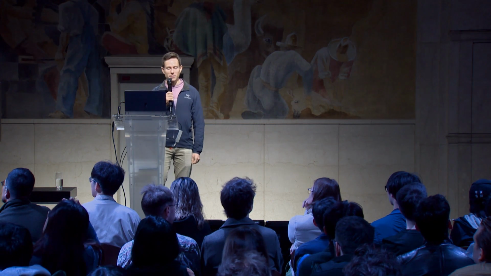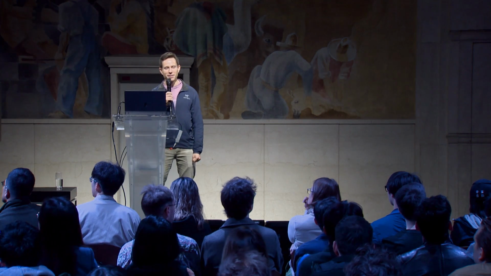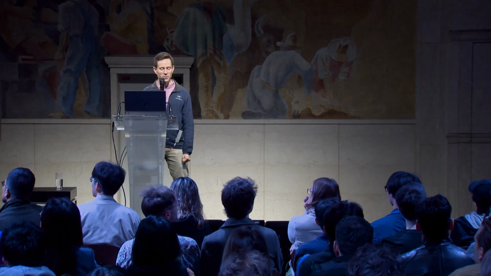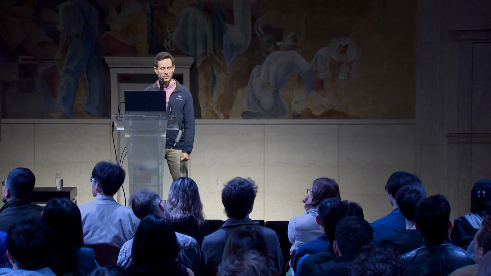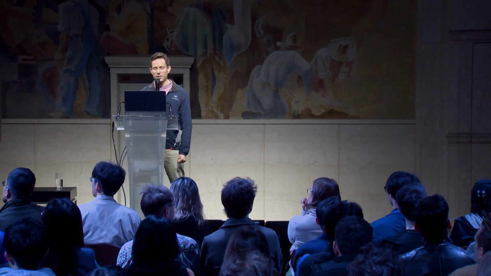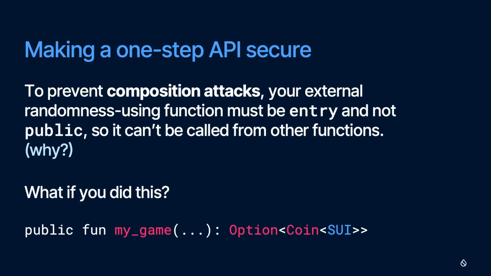I want to talk briefly about security. Because we're still in Web3, there are a few things you need to do to make sure that your app is using randomness in a secure way. The first example I want to talk about is a category of attacks we call composition attacks. Imagine you naively made a function that is some game you're playing with your user. They pay some Sui to play the game, and if the user wins, you return a coin, and if they lose, you return nothing. So you have this return value that's an option on a coin.